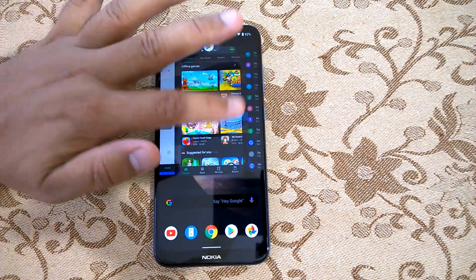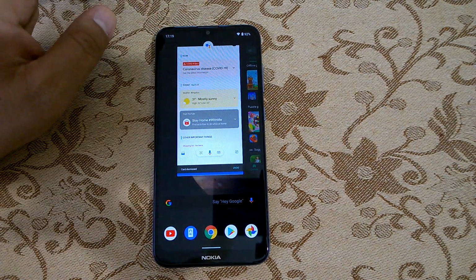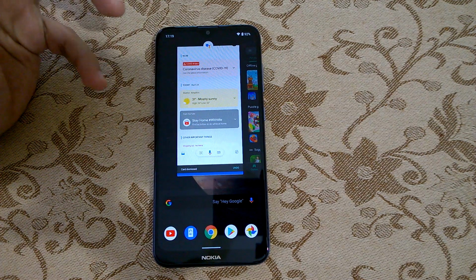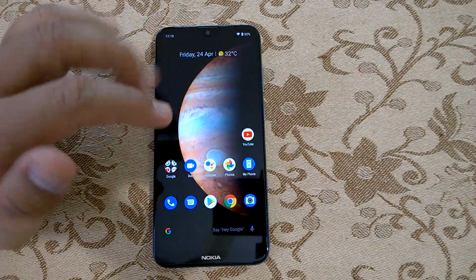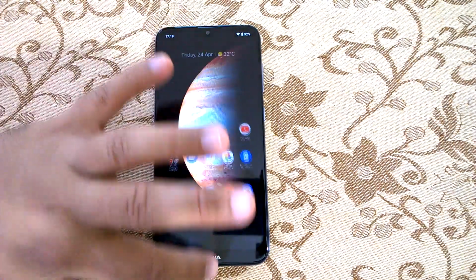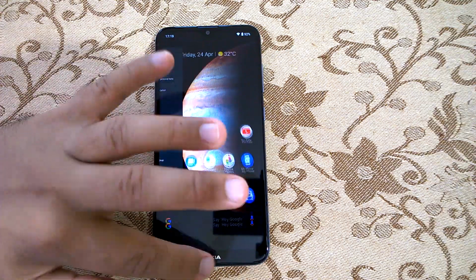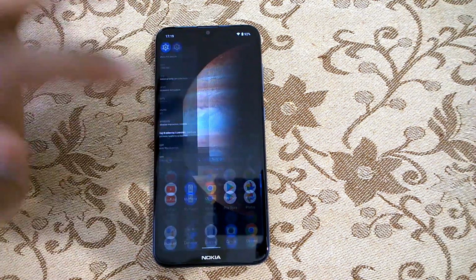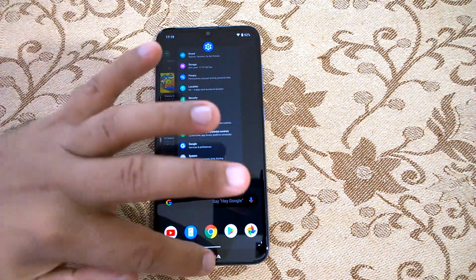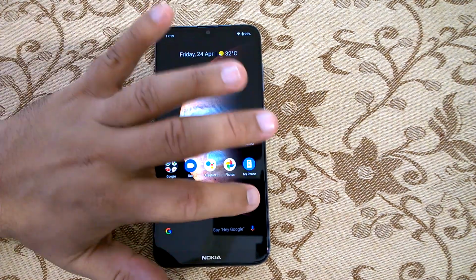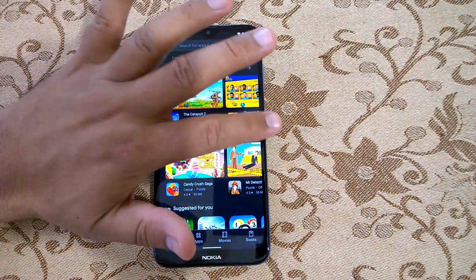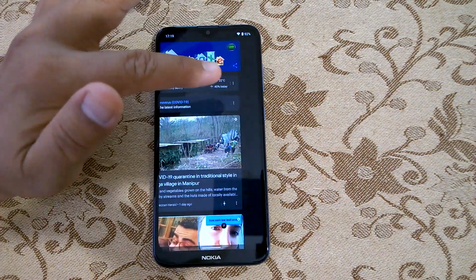In the gesture navigation, you don't have to hit any button to bring any menu option or do multitasking. All you do is swipe. You swipe up to go to the home screen from anywhere. You swipe up to bring the multitasking UI, and from any app, for coming back you just swipe from left or right.